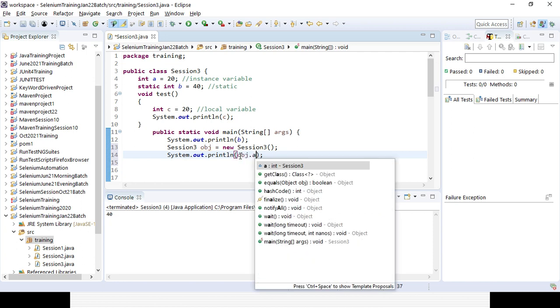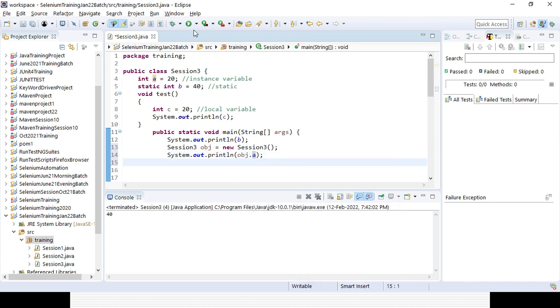You can see now a is coming from this class, session3. Its type is integer. Now you can use it, right? So that's why you can call the instance variable. But in case it is a static variable, there is no need of creating an object or instance of the class. You can immediately use it. But in case it is an instance variable, you need to create an object or instance of the class in the main method, then only you can use the instance variable.